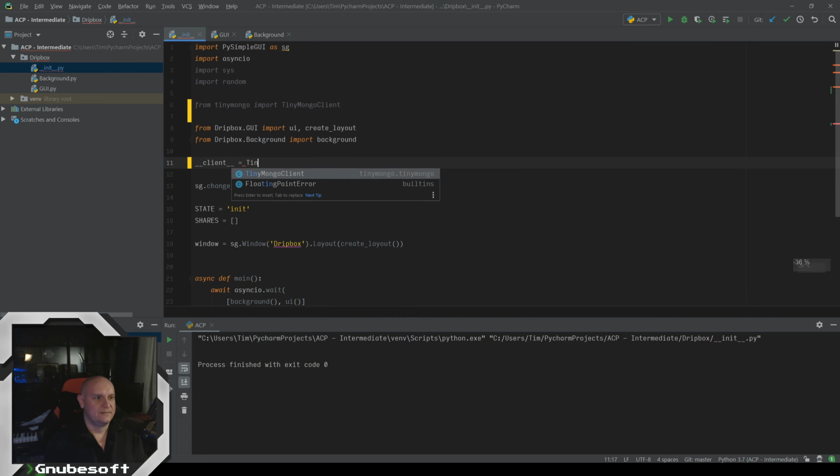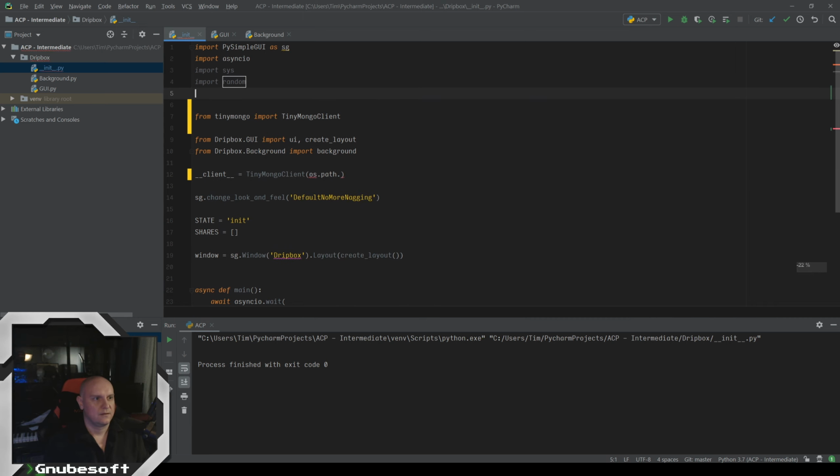We say that our client is equal to, and once again, this is where I would put in a connection string to a server, but in this case, I'm just going to say that I want to get the path to my current working directory, and we're just going to give it a file name, and that's it. Like this is making the connection to this file and calling that our TinyMongo client.